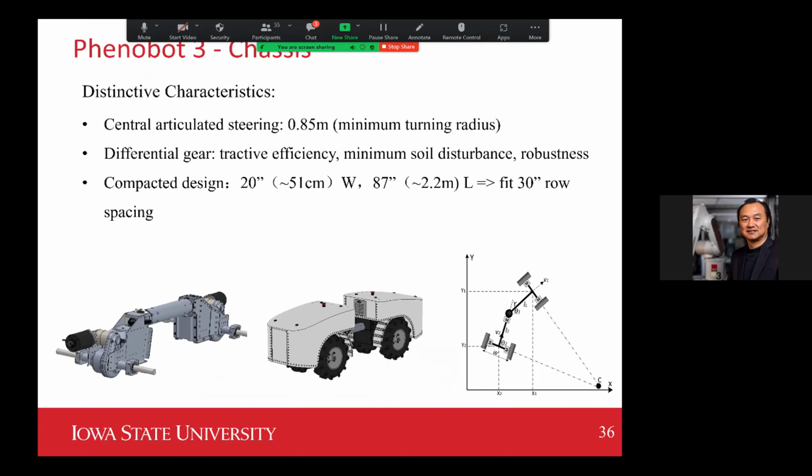In terms of the mechanical design, the chassis and the powertrain are the most critical part of the vehicle. So what we end up with is to integrate the differential gears for both the front and the rear drive assembly, power assembly.